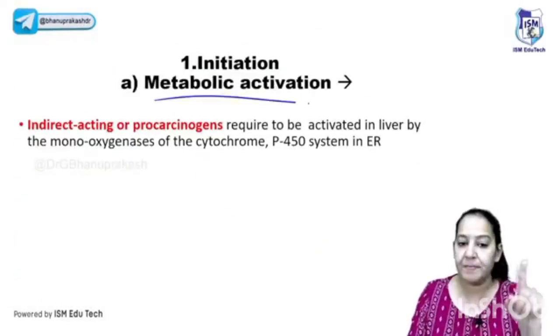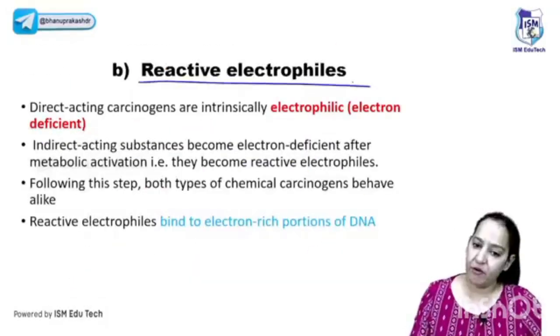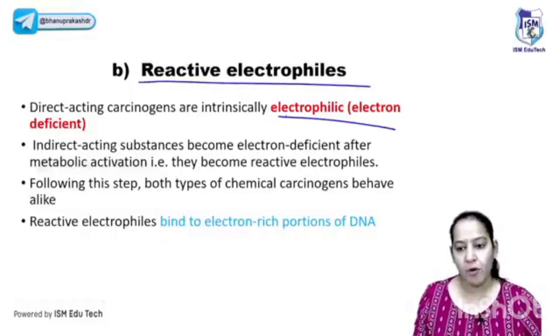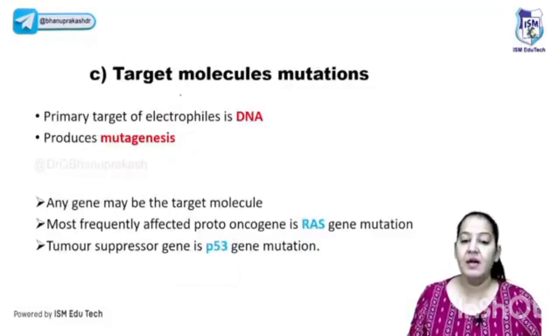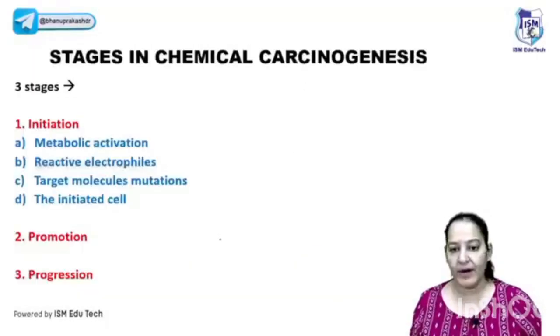So first, the metabolic activation. Only the indirect chemical must go in the liver, and by cytochrome P450, it will be activated. Then it will form reactive electrophiles. It will lose the electron and form positively charged ions, which are known as electrophile. And it will hit the DNA, produce the mutations. And finally, the initiated cell is formed. Say yes. Can we go ahead?